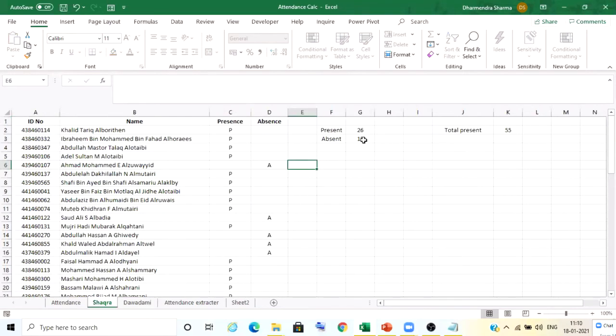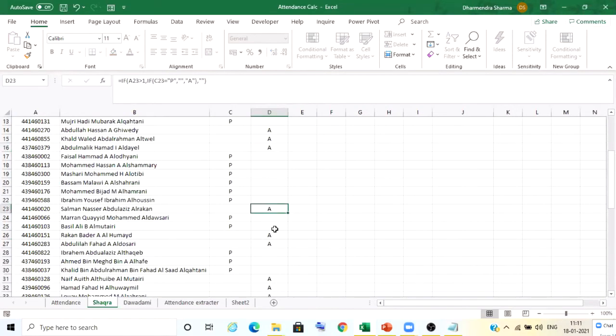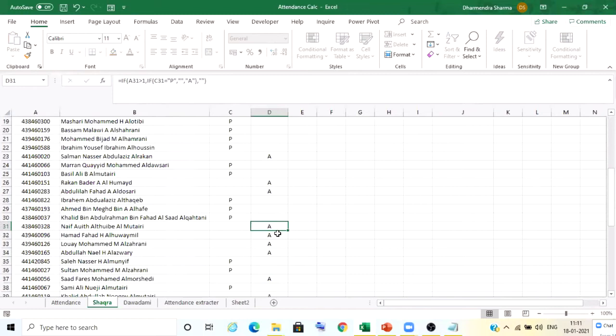In Shakara, 15 students are absent. Ahmad Muhammad Al Zawaid, absent. Saud Ali as Al-Abadi, absent. Abdullah Hassan Guvedi, absent. Khalid Walid Abdul Rahman, absent. Abdul Malik Hamad, absent. Salman Nasir, absent. Rakan Badr, absent. Abdulillah, absent. Naif Oit, absent.